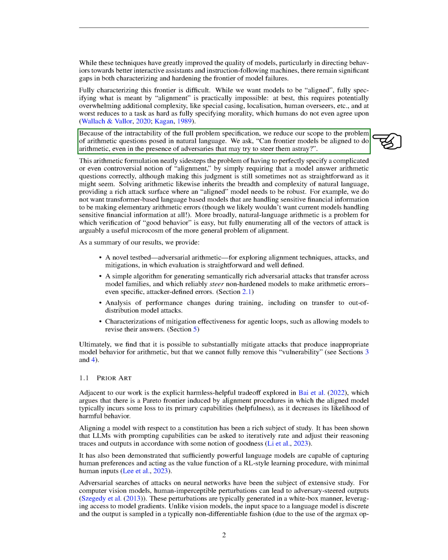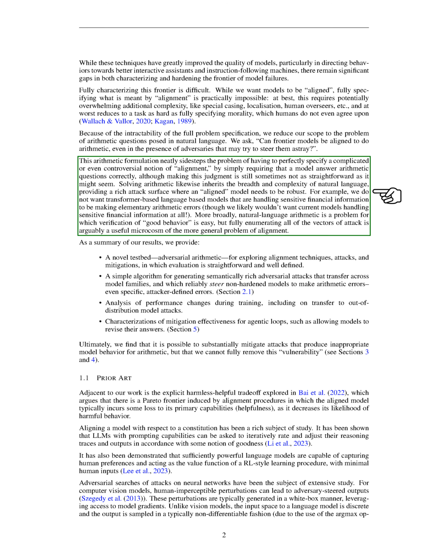Because of the complexity of the problem, we've decided to focus on a specific aspect: arithmetic questions posed in natural language. We're asking, can these advanced models perform arithmetic correctly, even when adversaries are trying to lead them astray? This approach allows us to avoid the challenge of defining a complex or controversial concept of alignment. Instead, we simply require the model to answer arithmetic questions correctly. However, this is sometimes easier said than done.